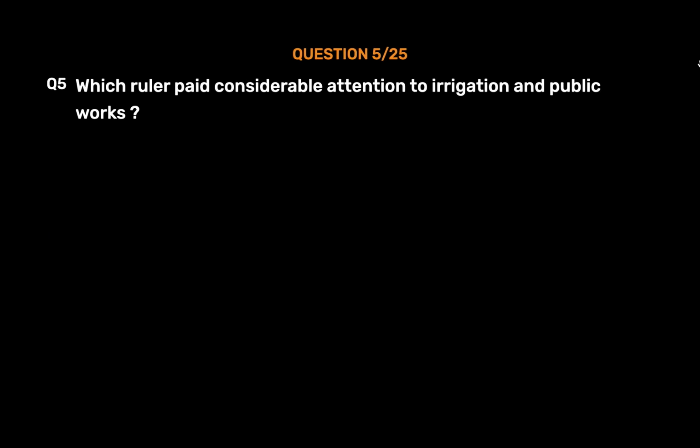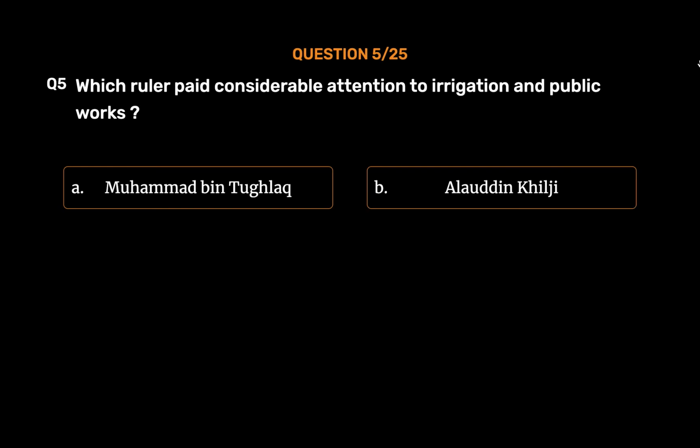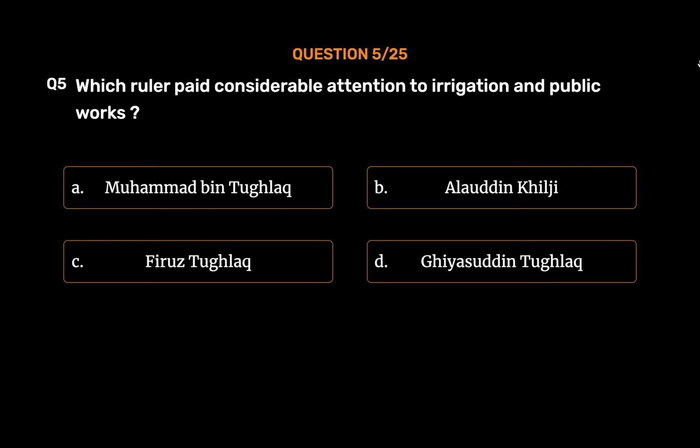Question number 5. Which ruler paid considerable attention to irrigation and public works? Option A. Muhammad bin Tughlaq. Option B. Alauddin Khilji. Option C. Firoz Tughlaq. Option D. Ghiyasuddin Tughlaq. The correct answer is Option C.